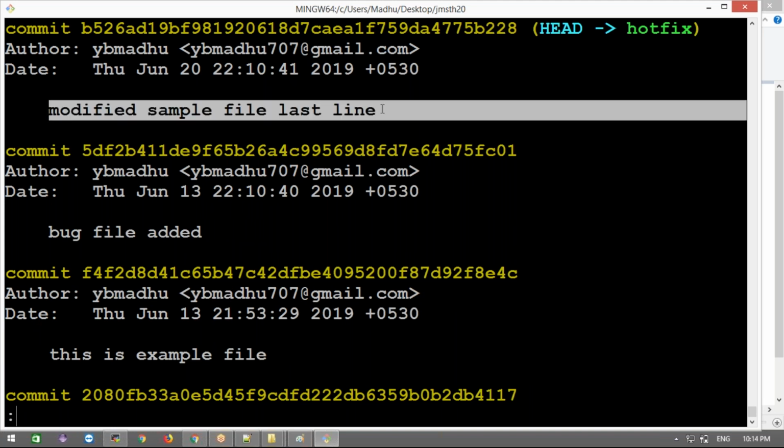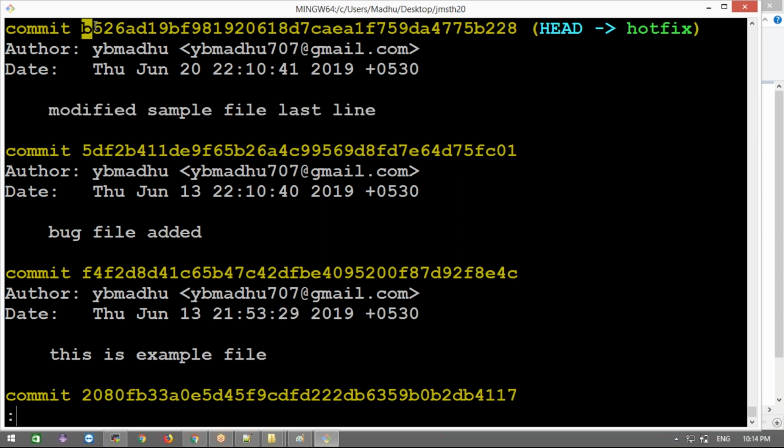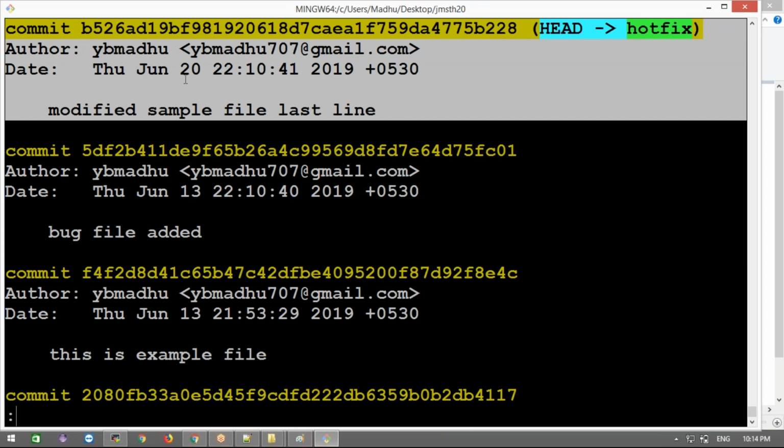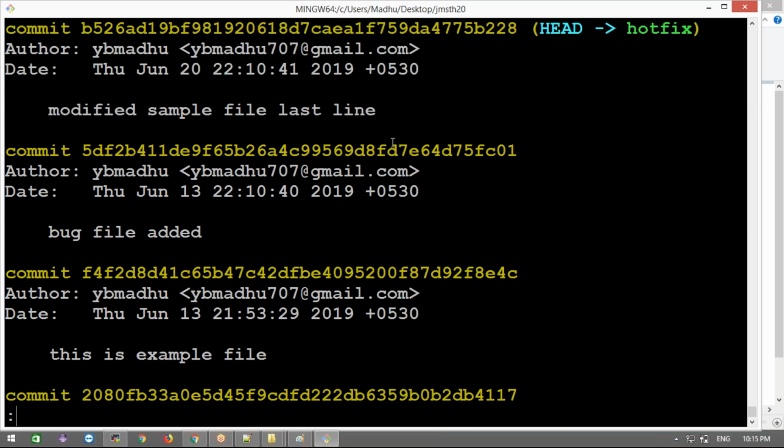This message. Okay. Now simply, cherry-pick means applying a commit from one branch to another branch. That is what we use git cherry-pick for. Clear, right? Without adding any data, just apply the latest commit, and not only the latest: whichever ID you take, that commit will be added here. The simple answer: if you want to apply a commit from one branch to another branch, that is git cherry-pick.